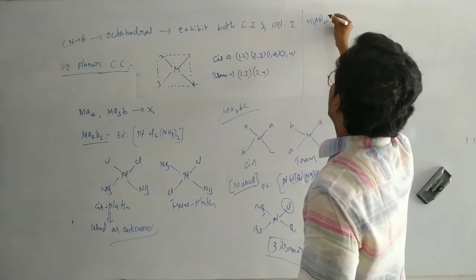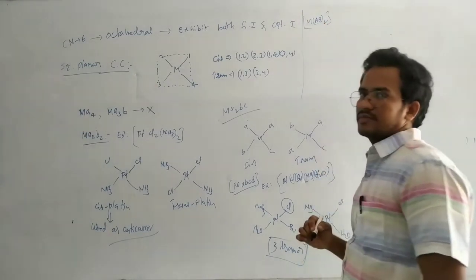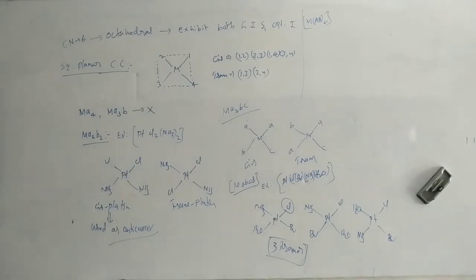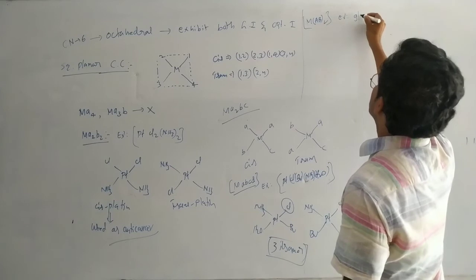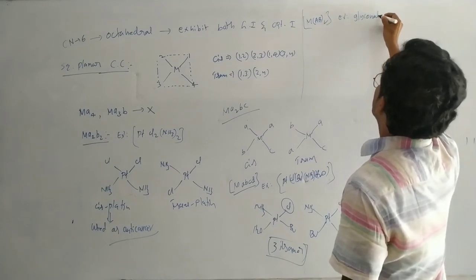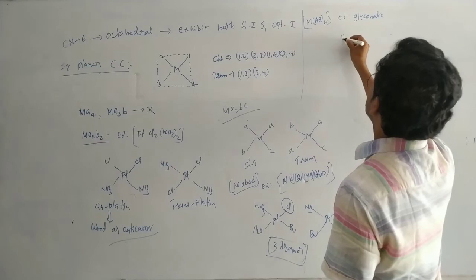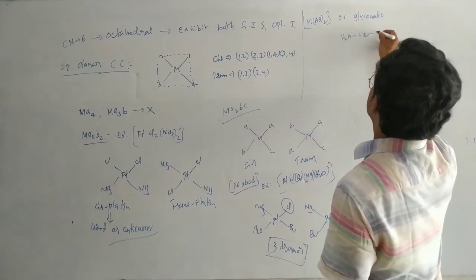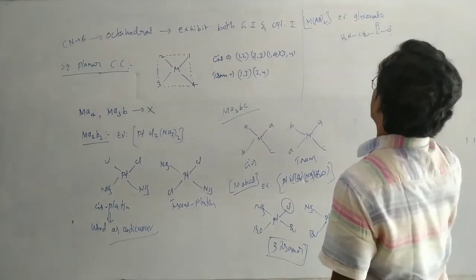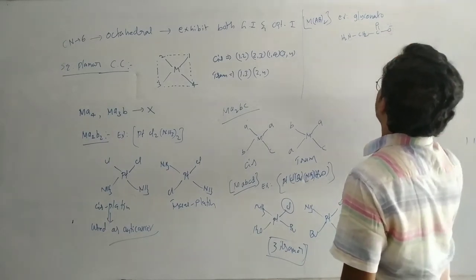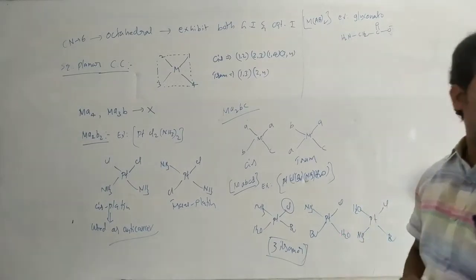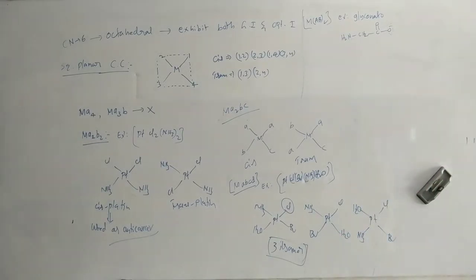Now, M(AB)2. M(AB)2 means that AB is a bidentate ligand, an unsymmetrical bidentate ligand. Example is glycinato. You know that glycine, here CH2, C double bond O minus. It is bidentate, with a donor atom here and a donor atom here.